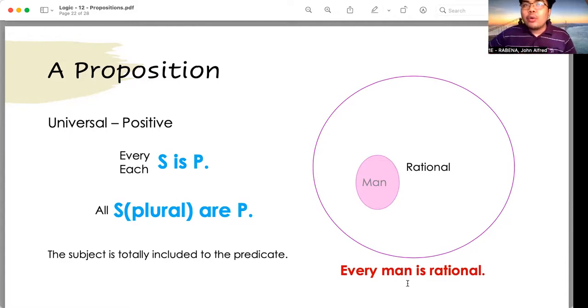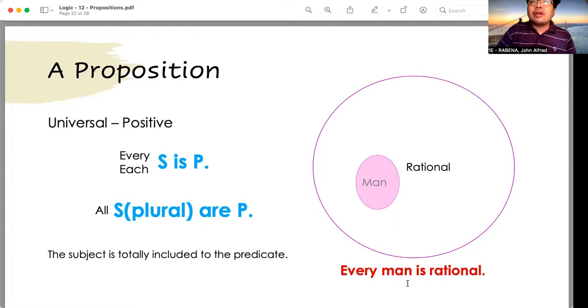So now let us identify the quantity of that particular sentence. The quantity is either universal or particular. So let's look at the subject. The subject is all grasses. What is the quantity? The quantity there is universal. Why? Because it makes use of the word all grasses. So that is universal.